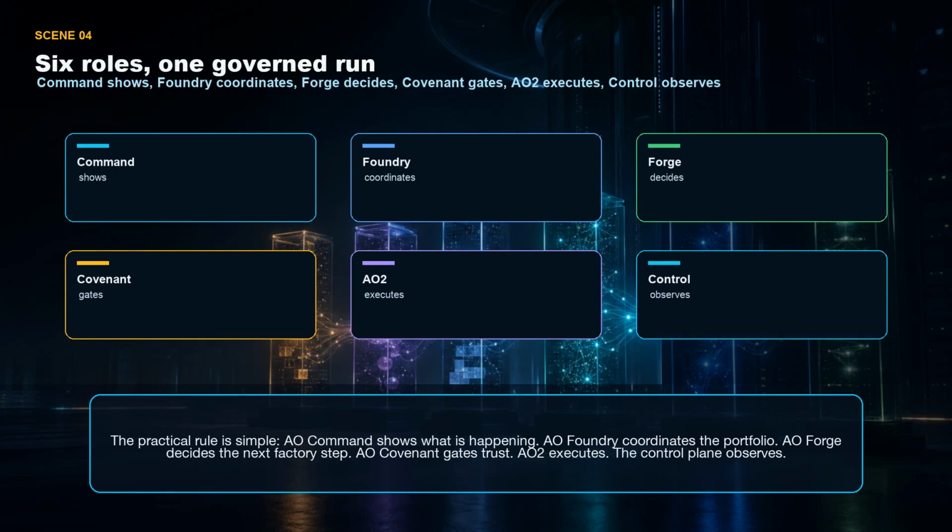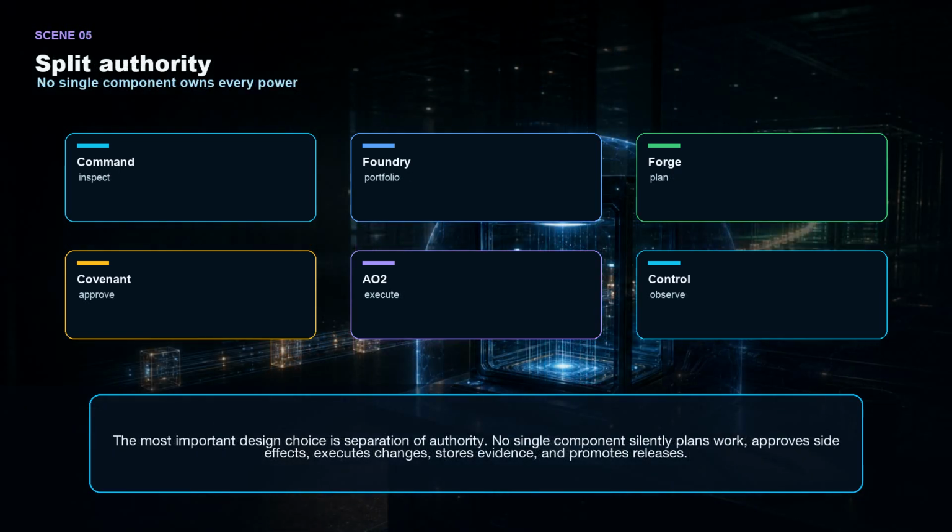AO command shows what is happening. AO Foundry coordinates the portfolio. AO Forge decides the next factory step. AO Covenant gates trust. AO2 executes. The control plane observes. The most important design choice is separation of authority. No single component silently plans work, approves side effects, executes changes, stores evidence, and promotes releases.